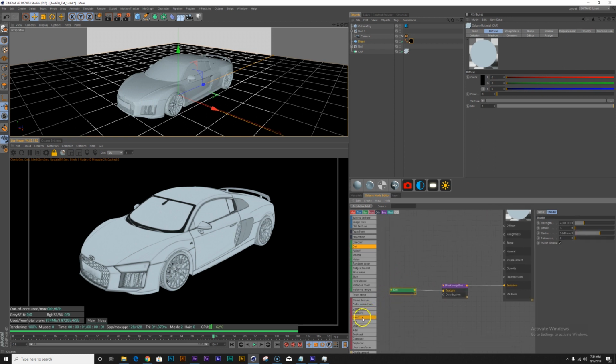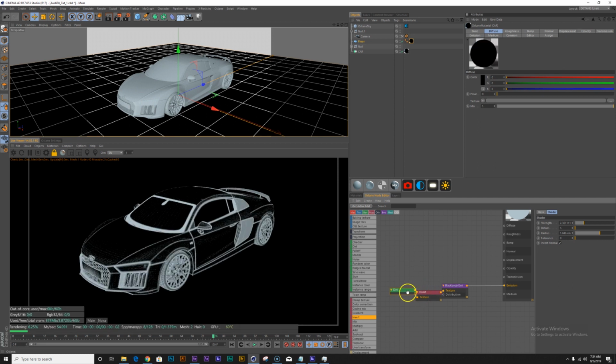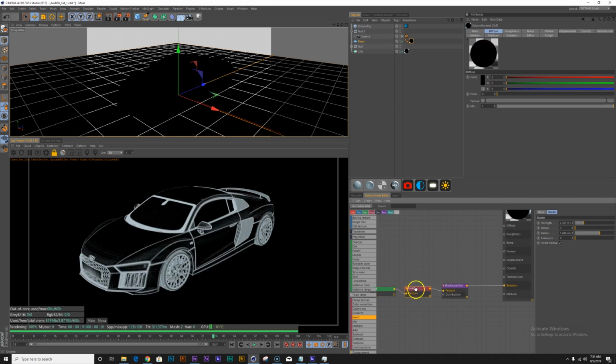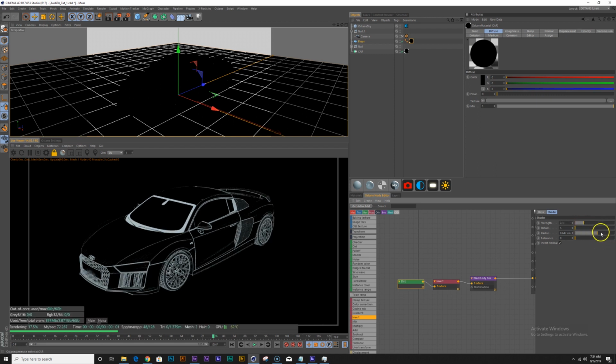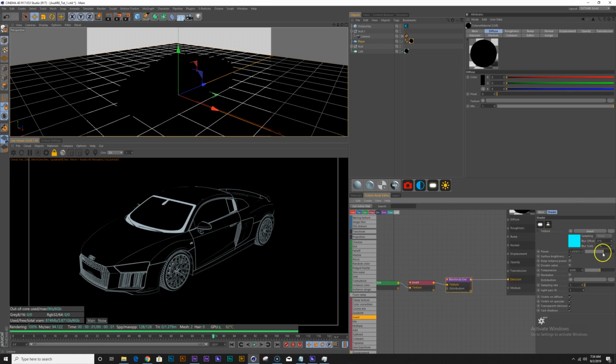But I'm also going to add an invert node right between here. I just click and drag and just drop it, and it should pipe in right just like that. And again, it's all about tweaking these settings here. So I think that looks pretty good. Maybe increase the power a little bit.